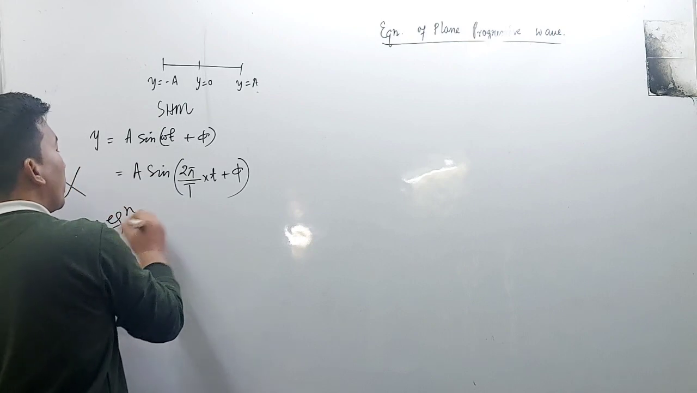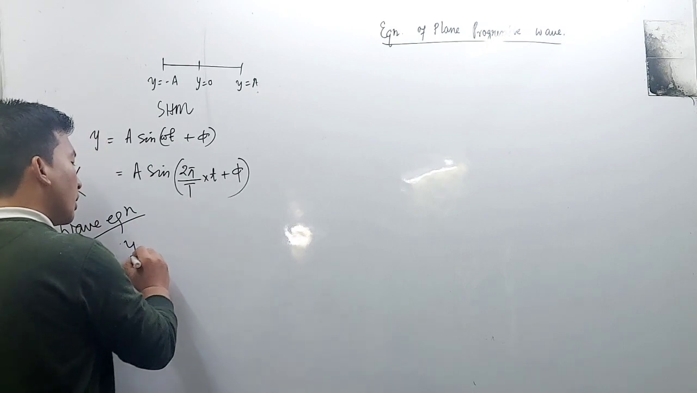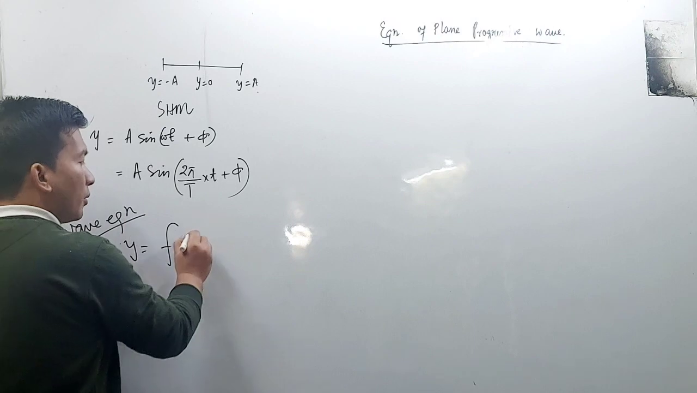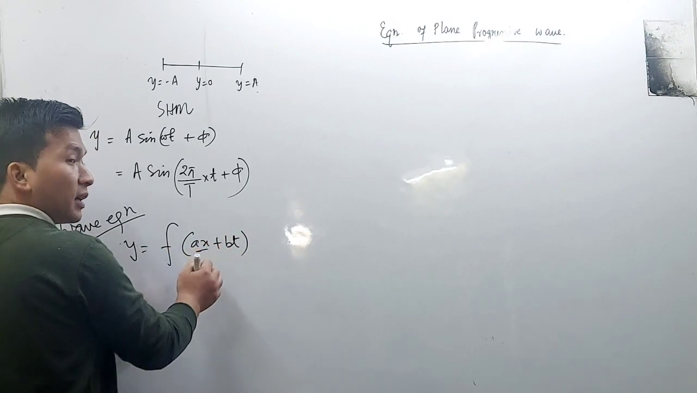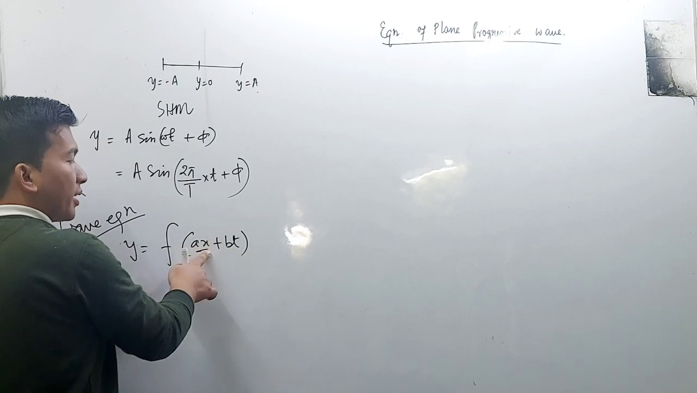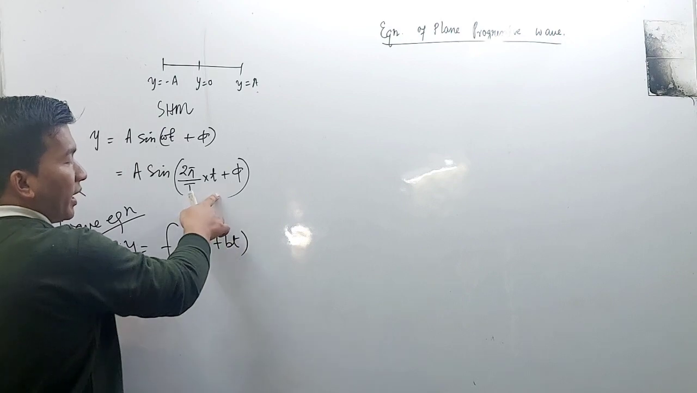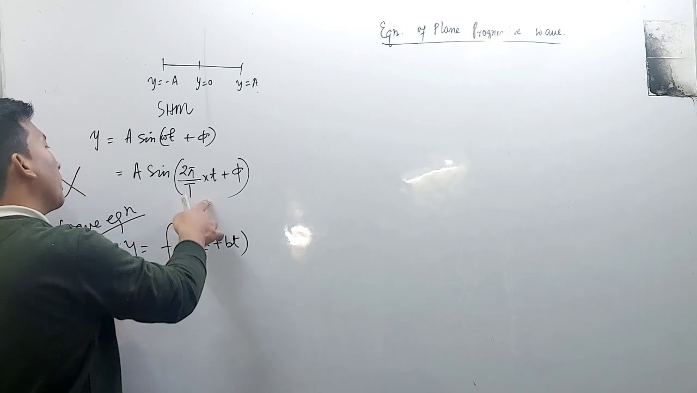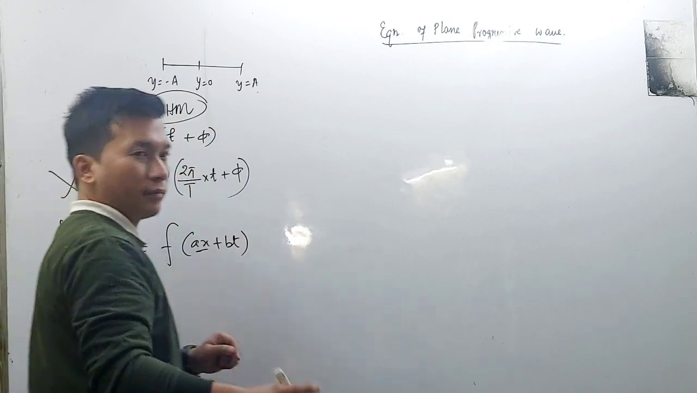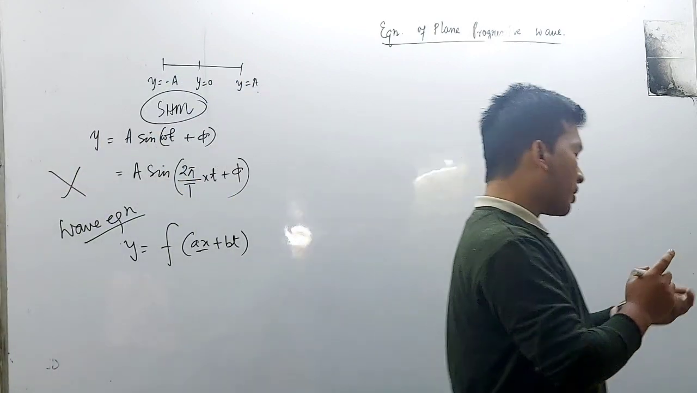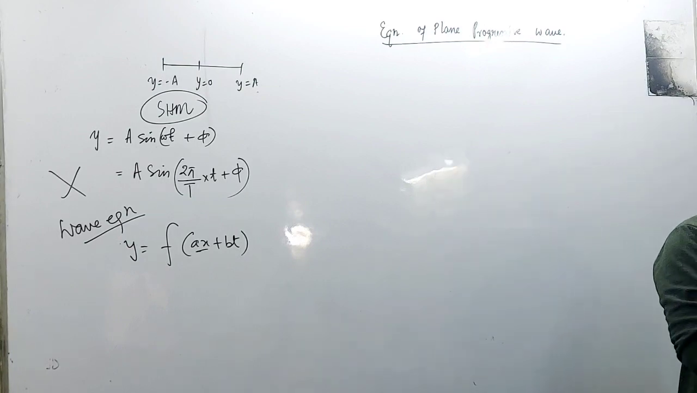This doesn't satisfy the wave equation. To satisfy the wave equation, it must contain y is equal to a function of ax plus bt. It must have x as well as time. It contains only time, so this simple harmonic motion is not a wave. This is a common misconception, that simple harmonic motion is a wave.